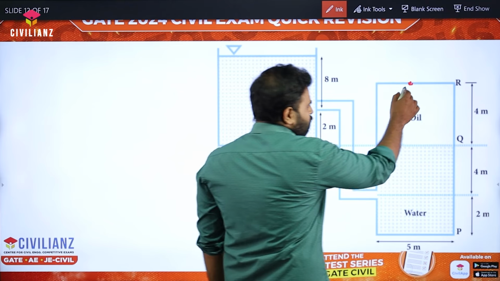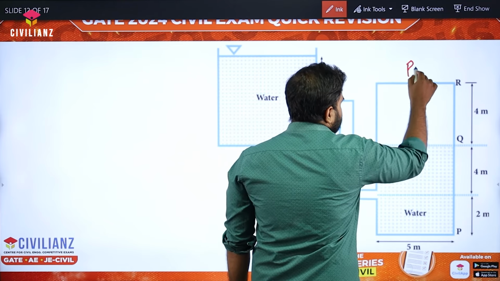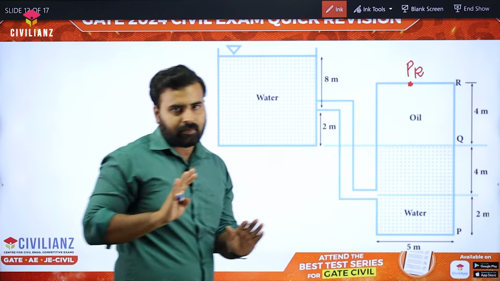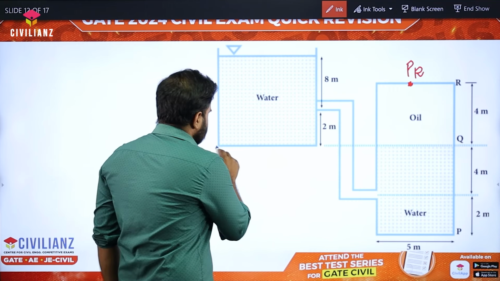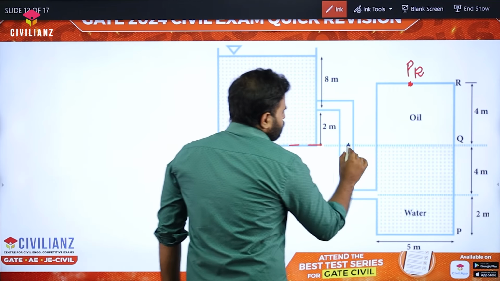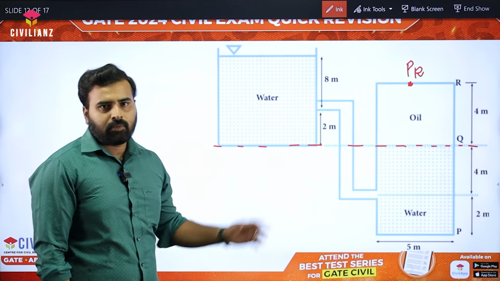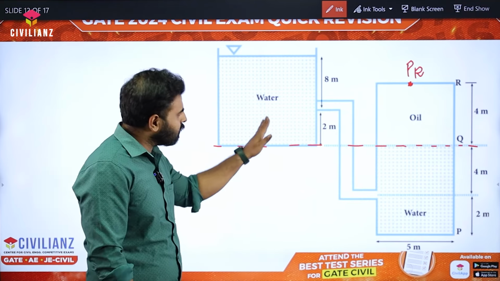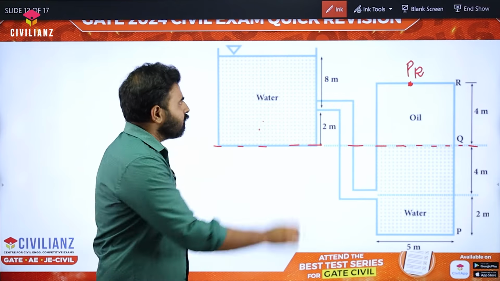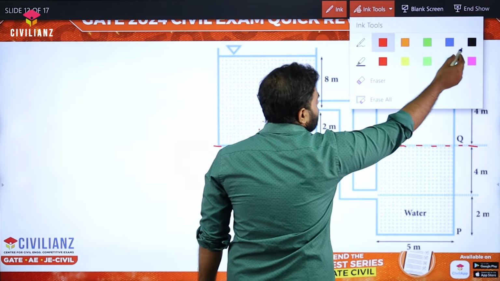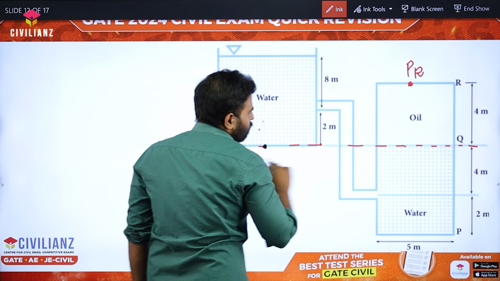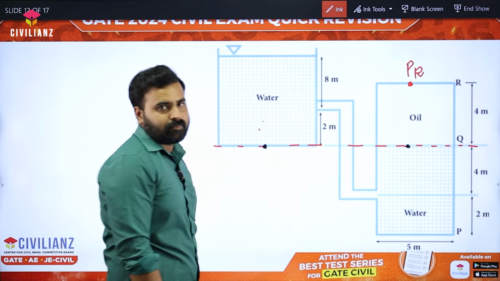So let's assume the pressure at this point is PR. Okay, so this is a common horizontal line. So if we take the pressure at both the sides of this tank and this tank, the pressure value must be same, isn't it? So at both these points, the pressure must be same.